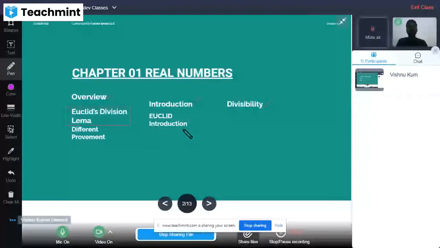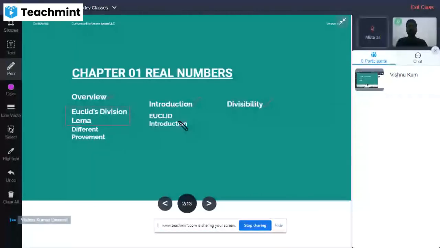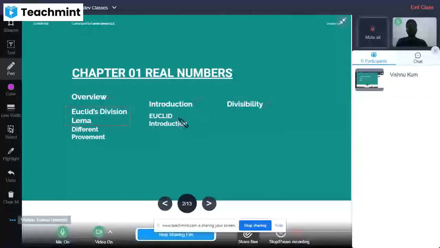All right, so Euclid introduction. In this section we will understand who Euclid is, what he did for the improvement of real numbers, and what his theory is.